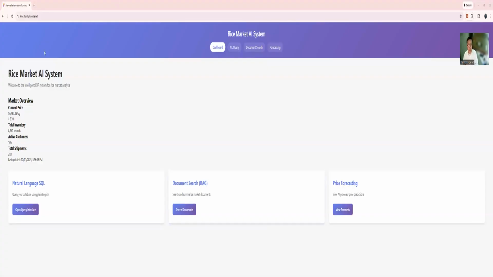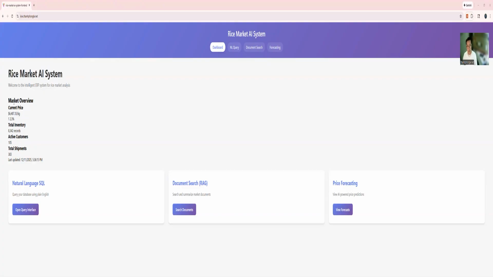These dashboards serve as the unified entry point to a distributed microservices architecture running on Google Kubernetes Engine with four containerized services, communicating via Kubernetes service DNS resolution on ports 8001, 8002, and 8003, all orchestrated by an agent coordinator on port 8000.